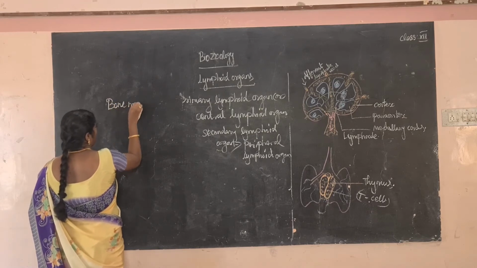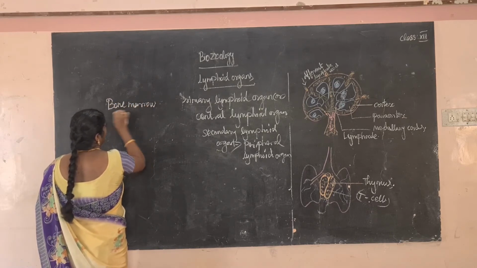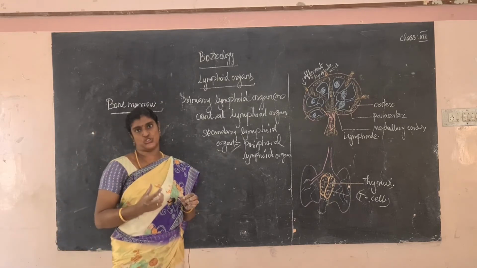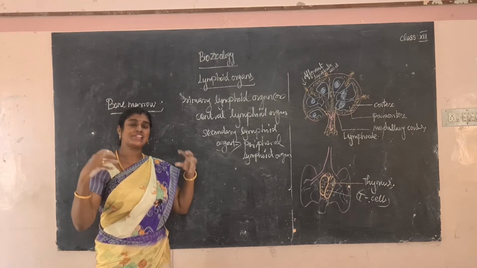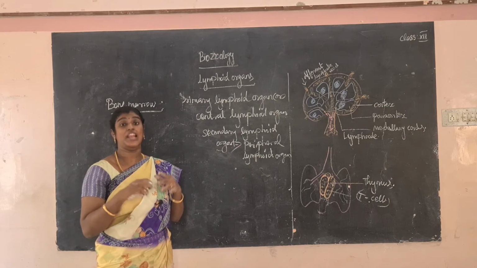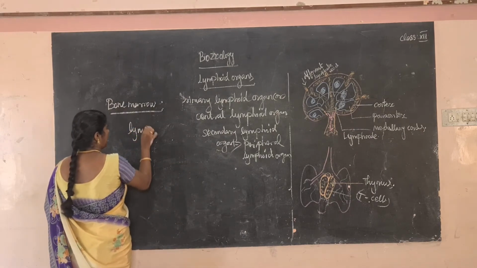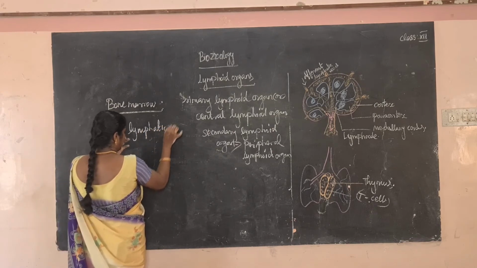What is bone marrow? Bone marrow is nothing but a lymphoid tissue. Where is it found? It's found inside the cavities of bone. Bone marrow, it's a lymphoid tissue, a lymphatic tissue.